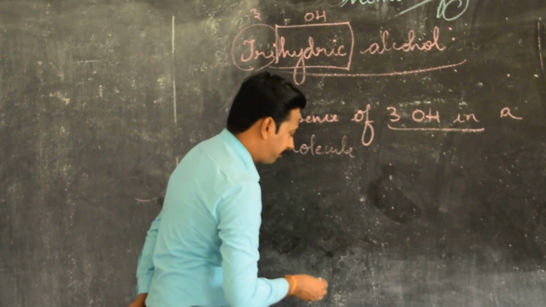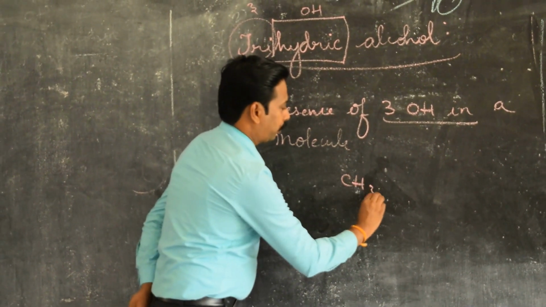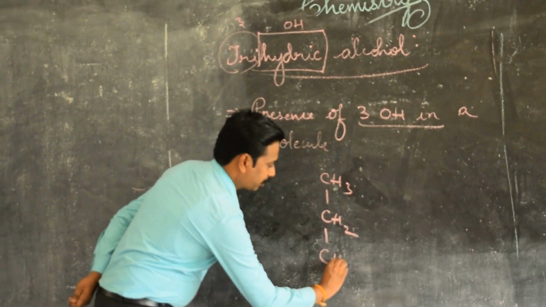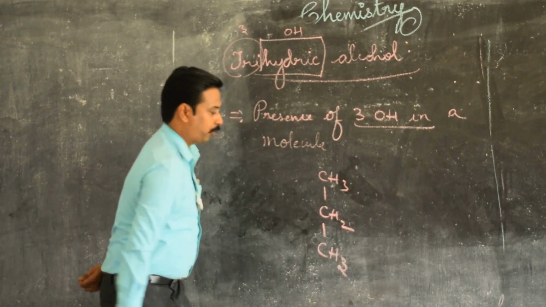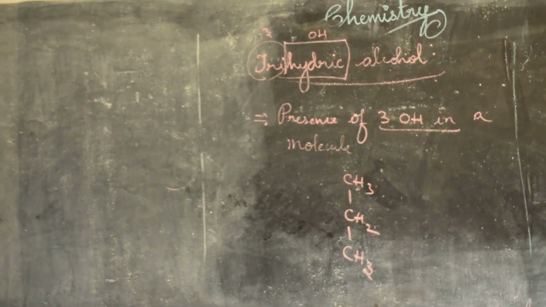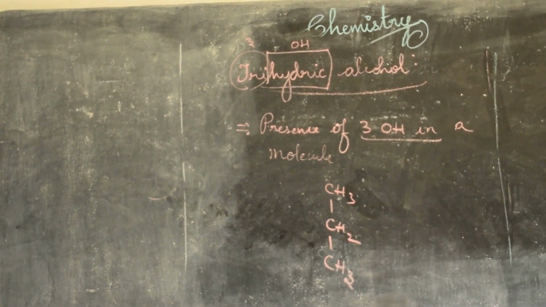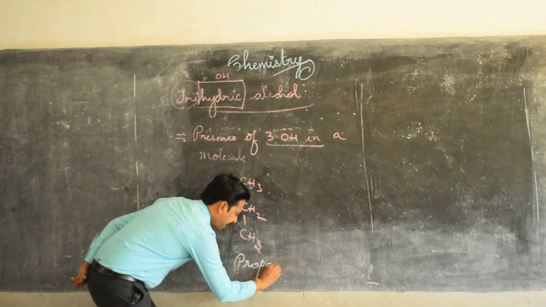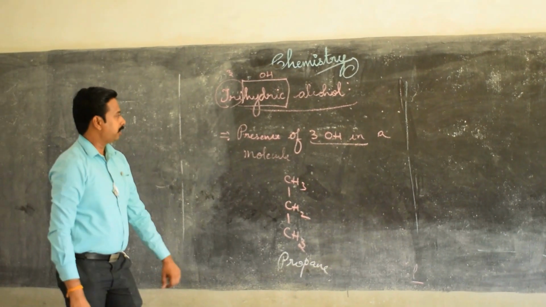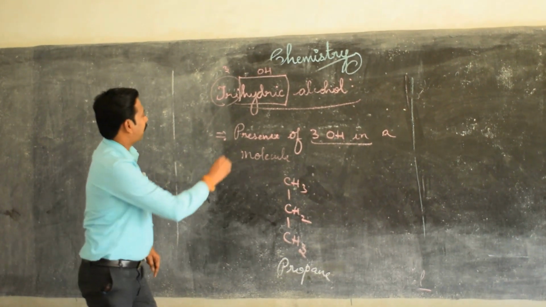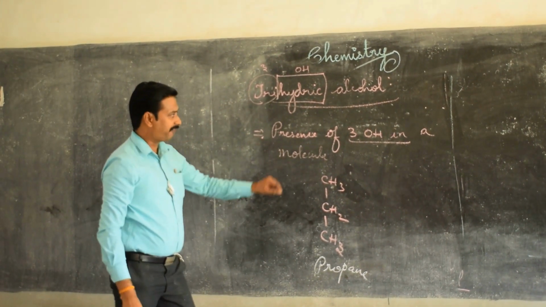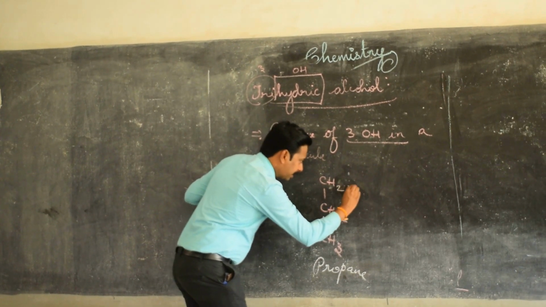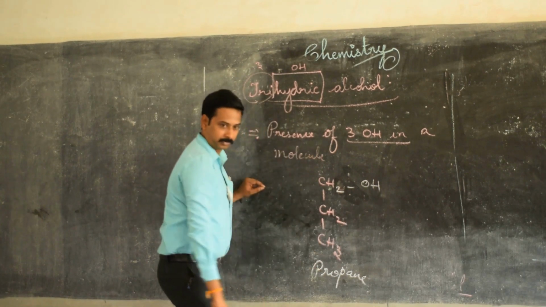Let me do an example. You are going to say the name of this compound first: CH3, single bond, CH2, single bond, CH3. Can anyone name this compound? Yes, this compound is named propane. What do you mean by trihydric alcohol? Presence of three OH. So on replacing one hydrogen, I am adding one OH.